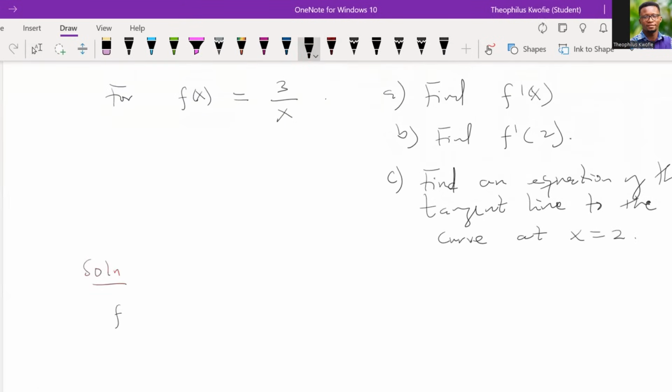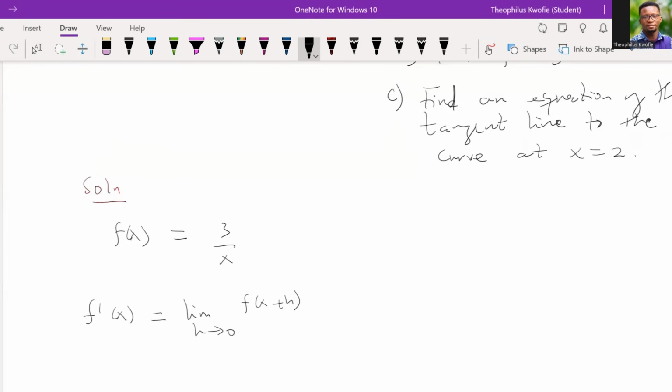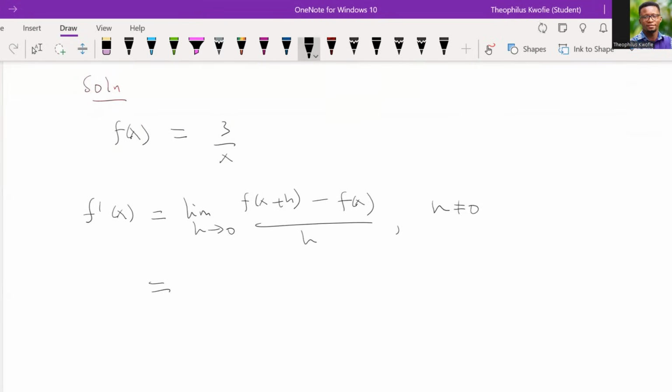All right, so we have f of x being equal to 3 divided by x. Now, using the limit definition, f prime of x, which is also known as the slope, is equal to the limit as h approaches 0 of f of x plus h minus f of x, divided by h, but then we said that h should never be 0. Now, wherever we see x, we just replace it by x plus h in the first case, f of x plus h. Okay, so in that case, you should have something like this.